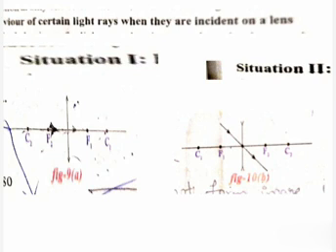Now we will discuss situation 1. What is that first situation? A ray passing along the principal axis. Any ray passing along the principal axis is undeviated. Observe figure 9A: this ray is passing along the principal axis, so it is undeviated.